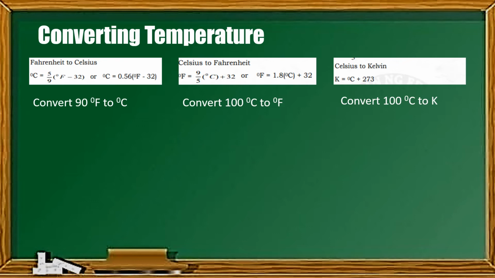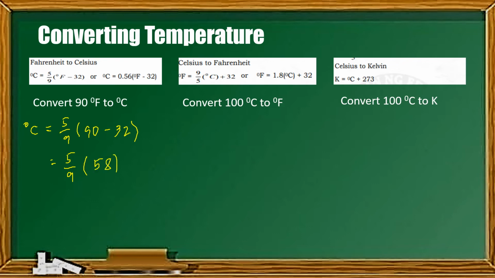Okay, so let us try to convert this first given. Convert 90 degrees Fahrenheit to degrees Celsius. So using the formula, ito muna, we have degree Celsius is equal to 5/9 times the given degree Fahrenheit, which is 90 minus 32. So simplifying, we have 5/9 times 90 minus 32 is 58.